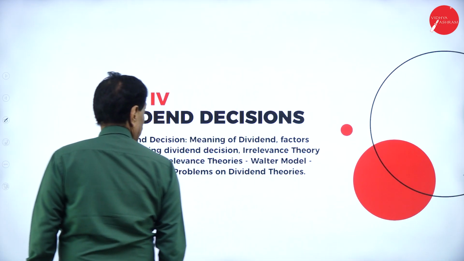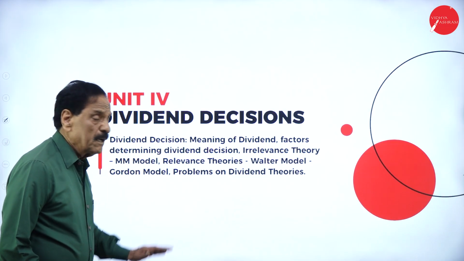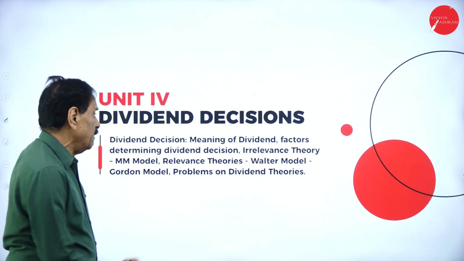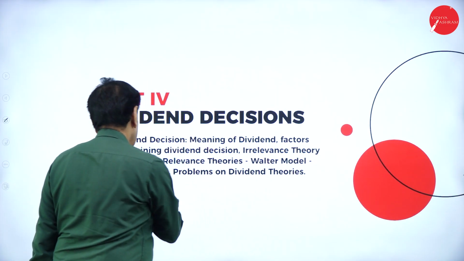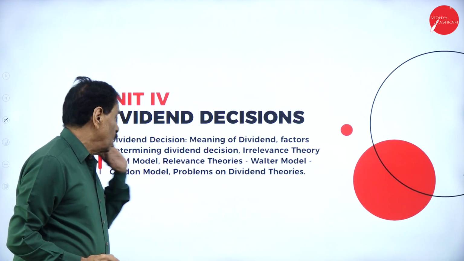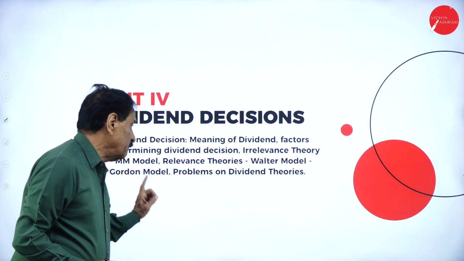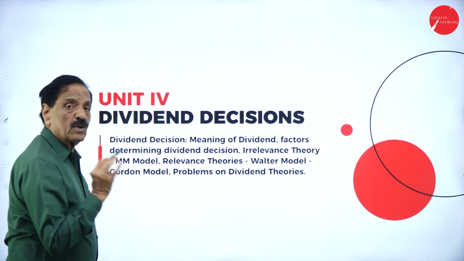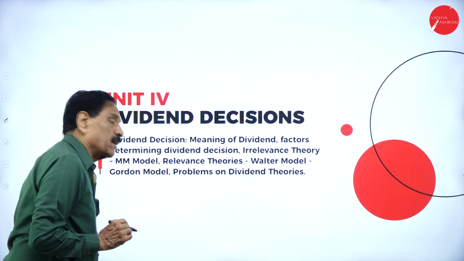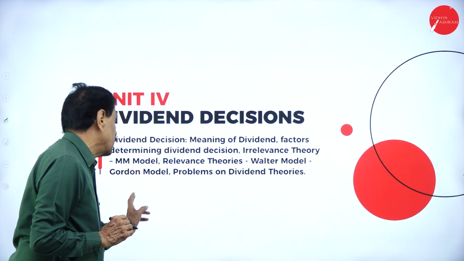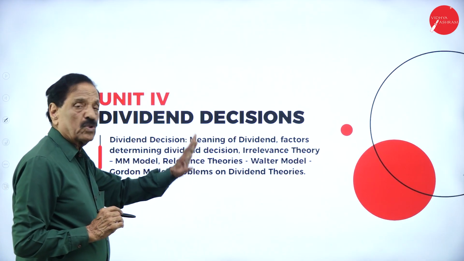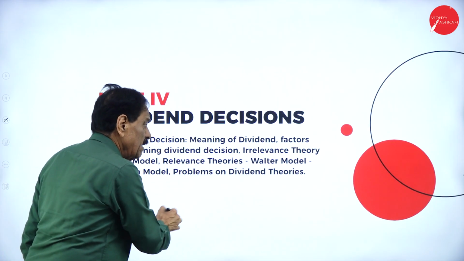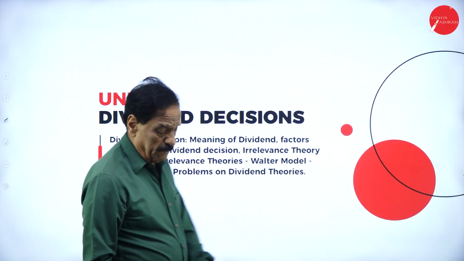Unit 4, dividend decision. Meaning of dividend, factors determining the dividend decision, irrelevance theory, MM model, relevance theories, Walter's model, Gordon model. We have to solve the problems on the MM model also. We have to solve the problems on Walter's model also. We have to solve the problems on Gordon model also. All goes to the dividend. So 3 types are there. Which are the 3 types? MM model, Walter's model and Gordon model.